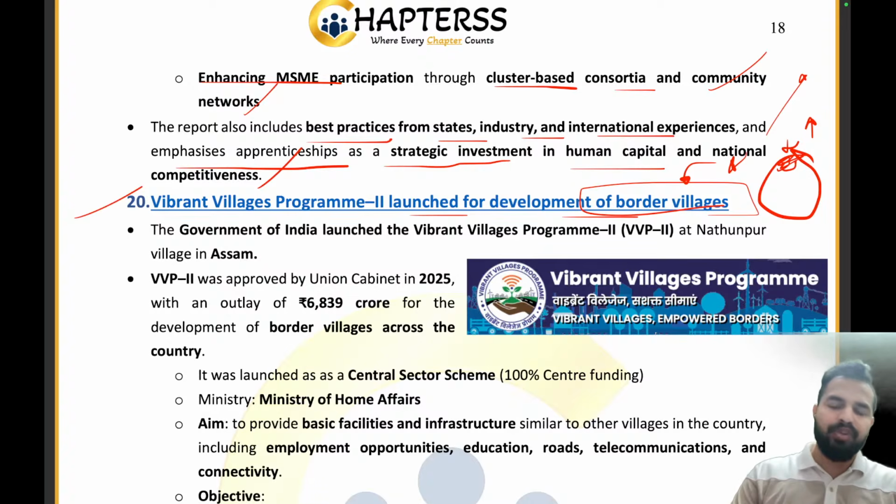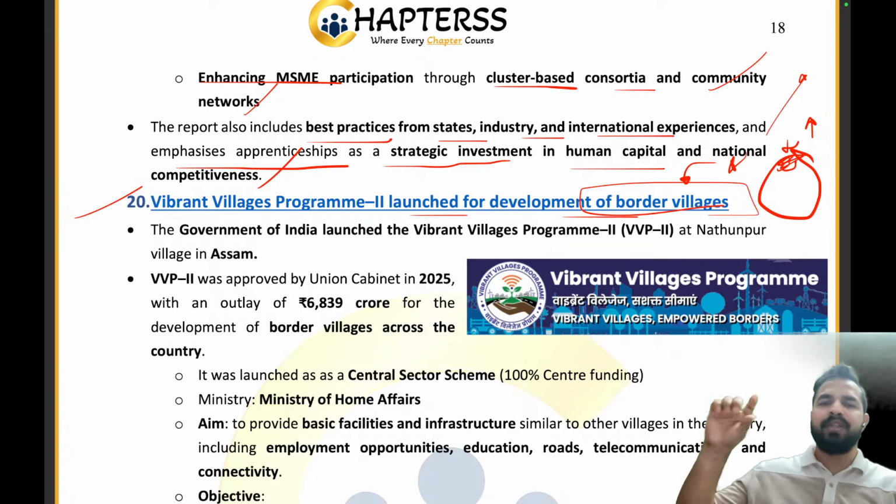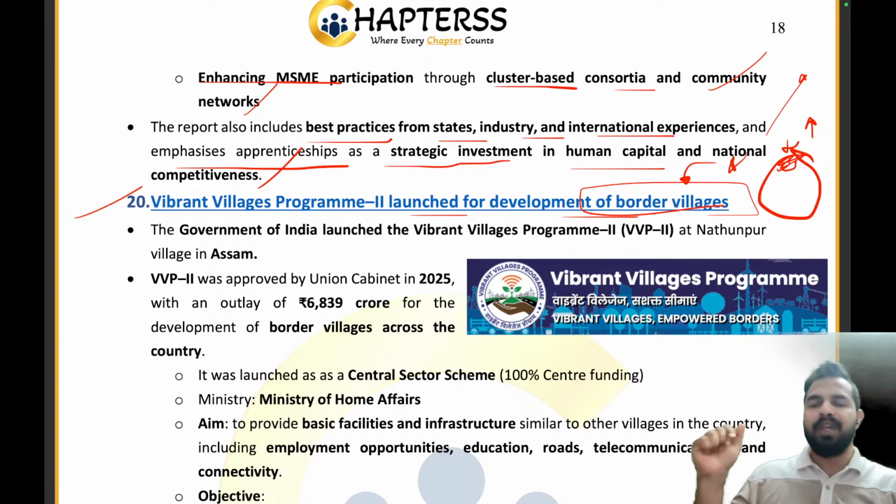And earlier, we used to call them the last village. But now the government has decided that we won't be calling them the last village. They will be the first village of the country because these are the stepping stones. So we cannot make them last. They are the first.